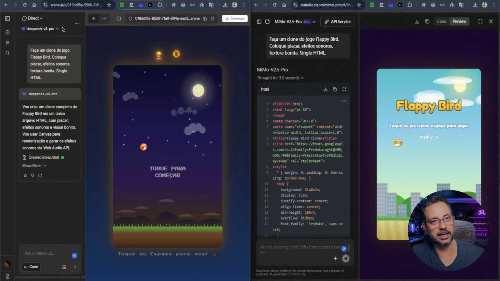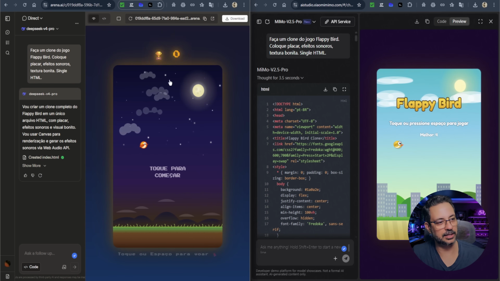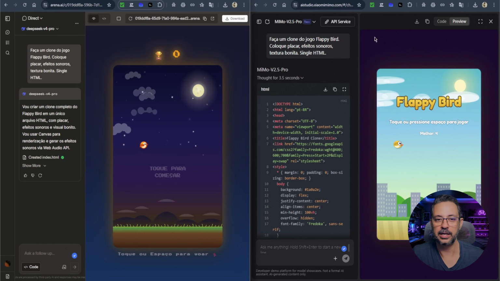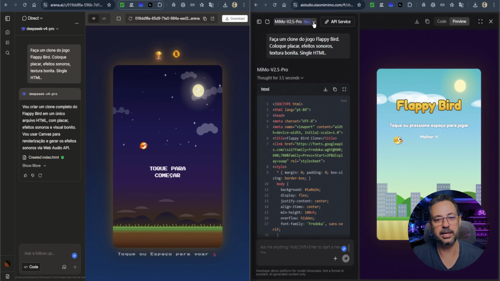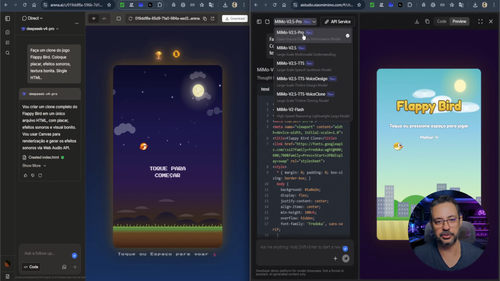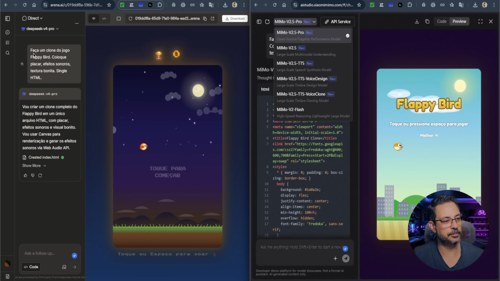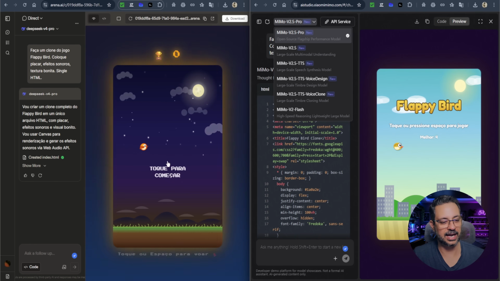But here on Arena AI, which is the old LM Arena, I can make that choice. So here on my left side, DeepSeek V4 Pro, and on my right side, MiMo V2.5 Pro. I tested the Xiaomi model within the platform itself, because in the selector, I can choose MiMo V2.5 Pro, alright? So, let's go. Same prompt: make a clone of the Flappy Bird game. Add a scoreboard, sound effects, nice textures, single HTML.